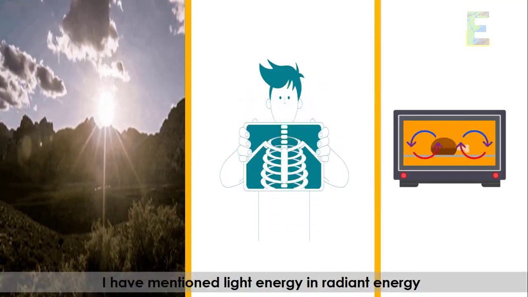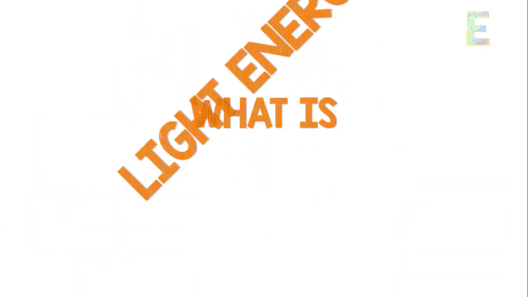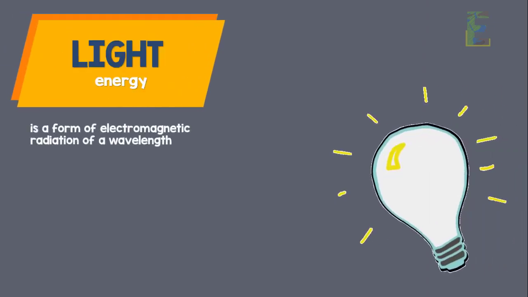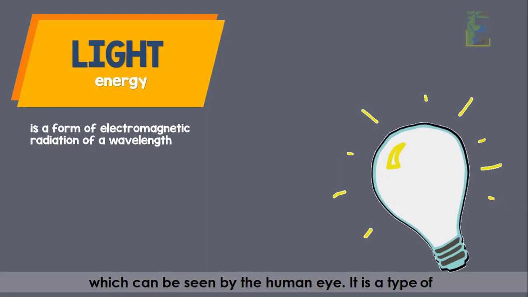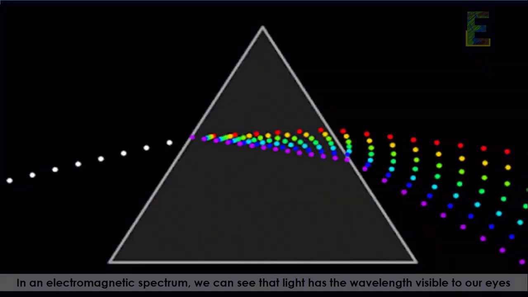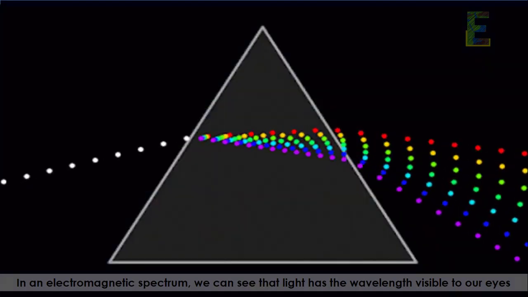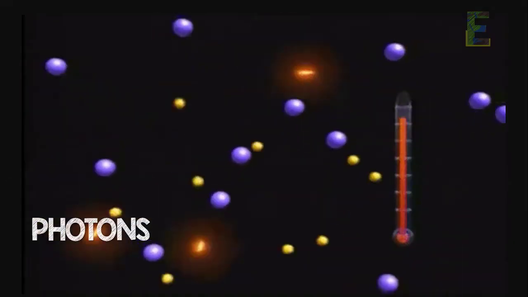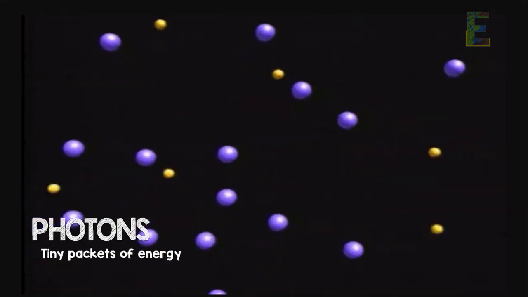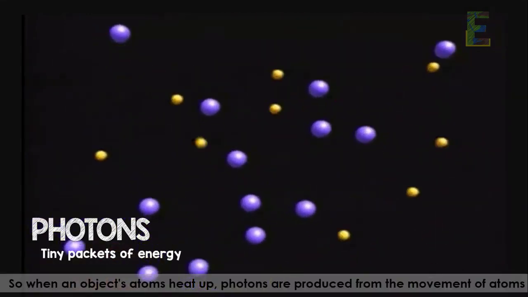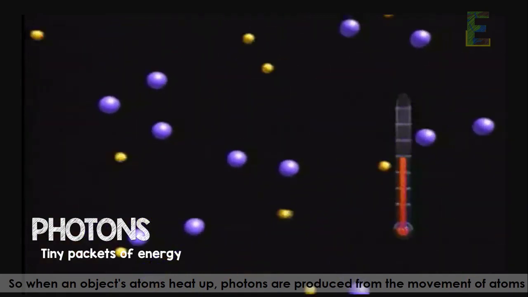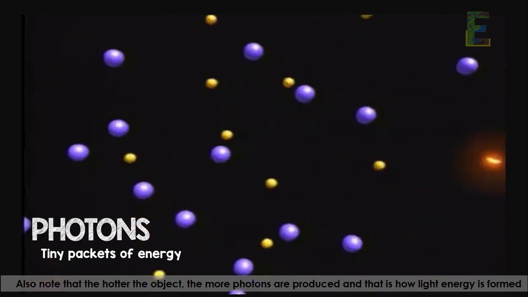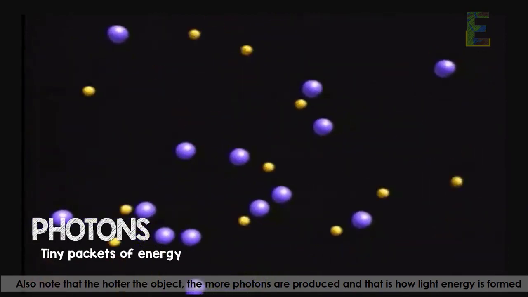I have mentioned light energy and radiant energy. But what is light energy? Light energy is a form of electromagnetic radiation of a wavelength which can be seen by the human eye. It is a type of kinetic energy. In an electromagnetic spectrum, we can see that light has the wavelength visible to our eyes. Light energy is formed through the movement of photons. Photons are like tiny pockets of energy. So when an object's atoms heat up, photons are produced from the movement of atoms. Also note that the hotter the object, the more photons are produced, and that is how light energy is formed.